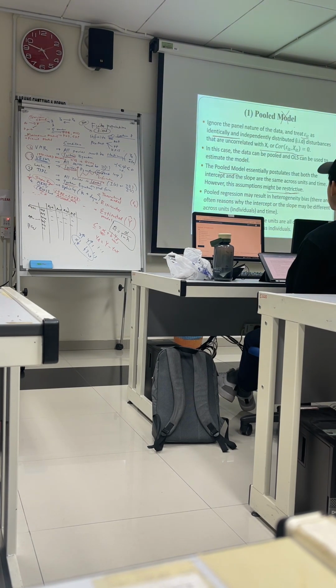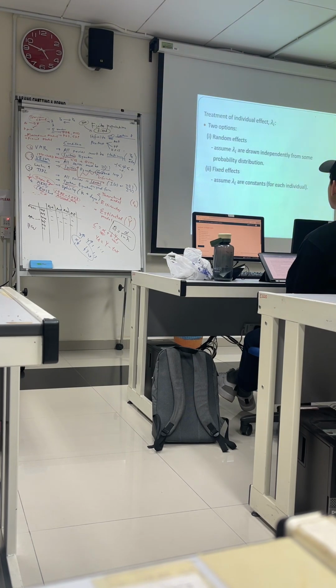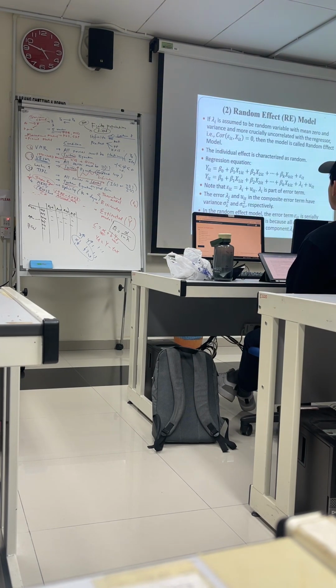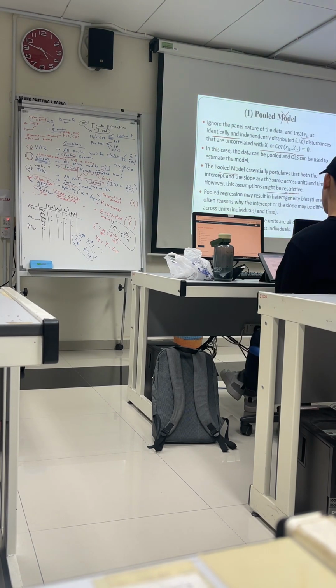In most papers you realize that the study shows either a fixed effect or a random effect. I think in most of the papers I read, they hardly say, oh, the pool model is the good model. No, you hardly see that. The answer will be fixed effect or random effect. But you still need a base model to start with. This is the base model, right?